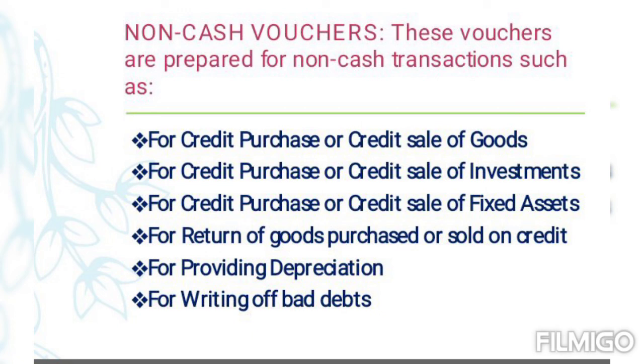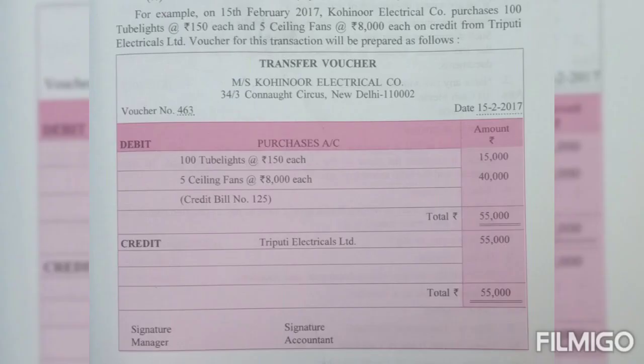So now here on your screen is coming one format of non-cash vouchers. You can see that non-cash vouchers are also known as transfer vouchers. It is the voucher of Messrs Kohinoor Electrical Company. Date is also mentioned. हमने परचेज किया है ट्यूबलाइट्स एंड सीलिंग फैन, तो डेबिट किया. हमने परचेज किया त्रिपुति इलेक्ट्रिकल से, तो ये हमारे क्रेडिटर हैं, सो we have credited their account. अमाउंट इज मेंशनड, एवरी डिटेल इज मेंशनड.